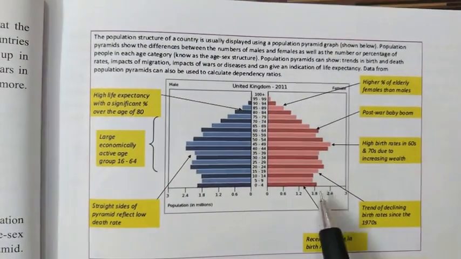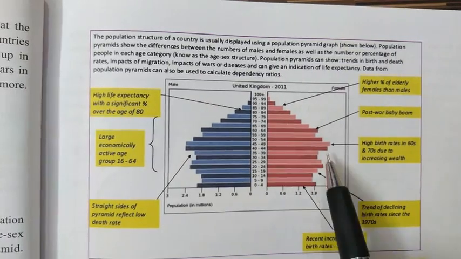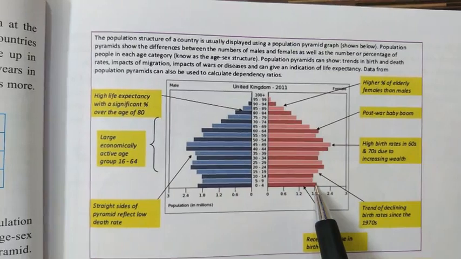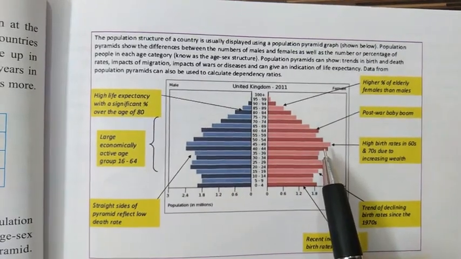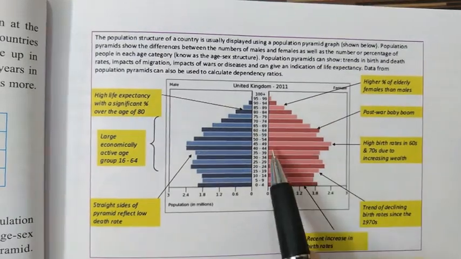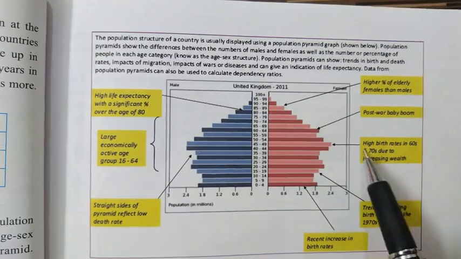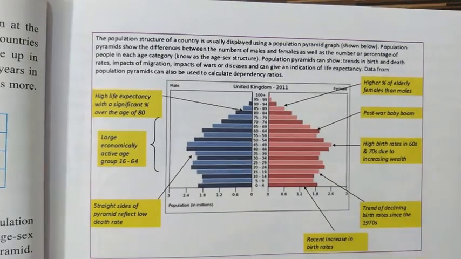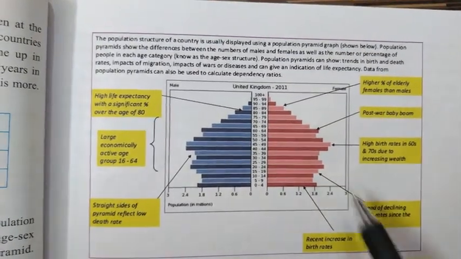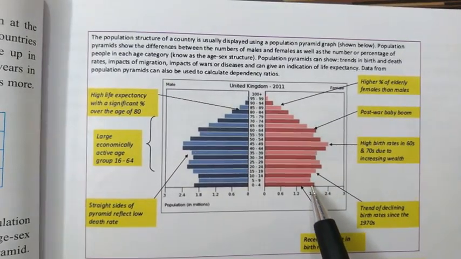Now usually you will find that this population is much lower, but in the middle age you will see these bars are much higher, much bigger than this. So what does it mean? It means the birth rate was very, very high. Why is this number of people so large? That shows the high birth rate in the 60s and 70s. In the 1960s and 70s, the birth rate was very high, but now at present this birth rate has gone down.